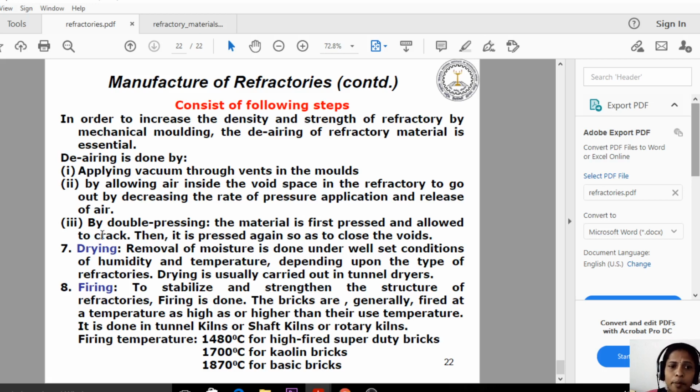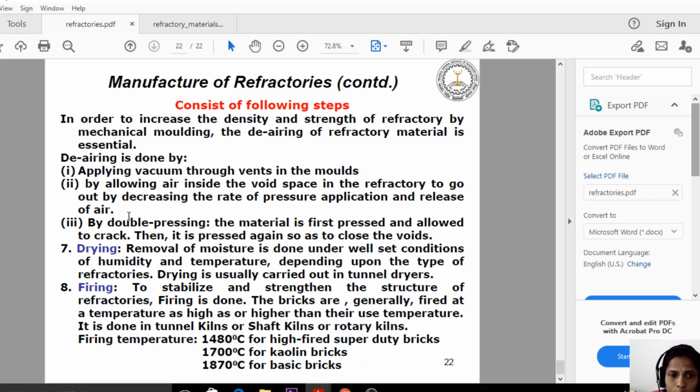And the second process is by allowing the air inside the void space in the refractory to go out by decreasing the rate of pressure application and release of air. Initially we are sending air inside, and afterwards, by applying pressure on the raw material, we can remove all the air inside of it. And the third one is by double pressing. That means even by the single pressing process, still some air is present inside the refractory material. So to remove all the air inside the refractory material, we must do the double pressing process.